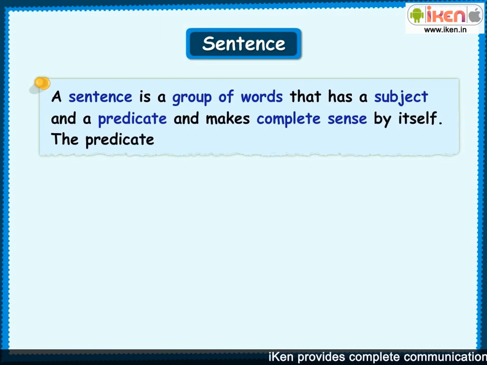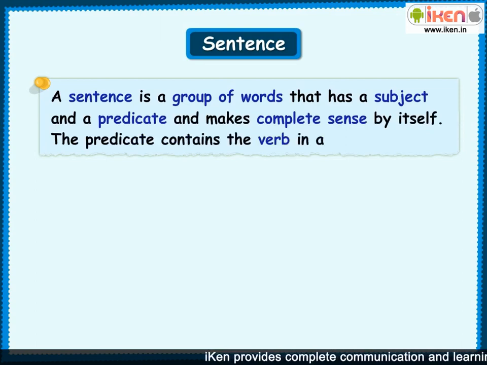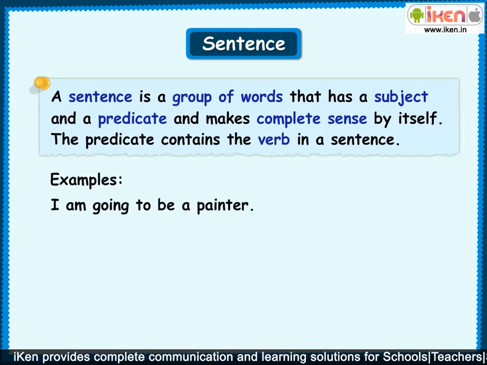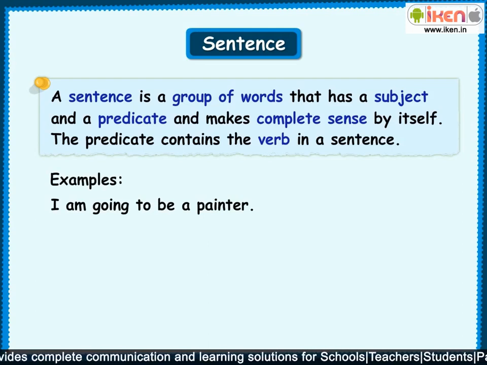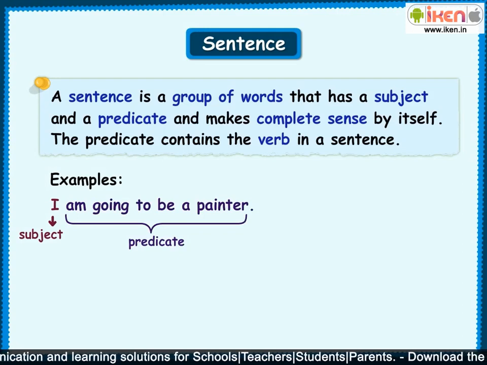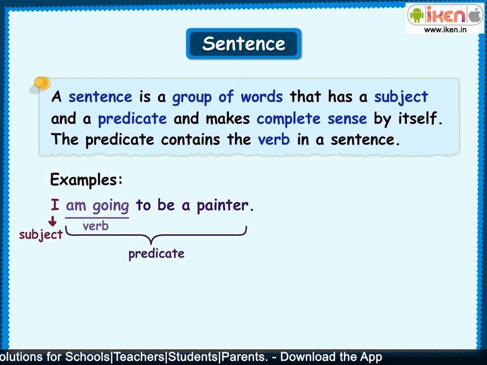The predicate contains the verb in a sentence. For example, I'm going to be a painter. This group of words is made up of the subject I and the predicate am going to be a painter. The verb is am going. Since this group of words makes complete sense by itself, it is a sentence.